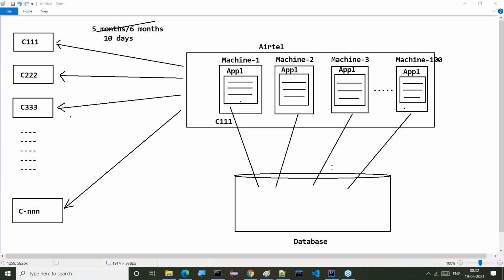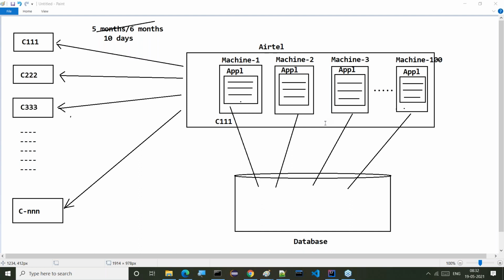Come on, guys, you have to answer my question. If all the machines are generating bill for the same customer, then what is the use of this environment? Think a minute. If machine one is generating bill for the first customer, machine two is also, and machine three up to machine 100 are also generating bill for the same customer, what is the use of this much infrastructure? So it's a problem or not?